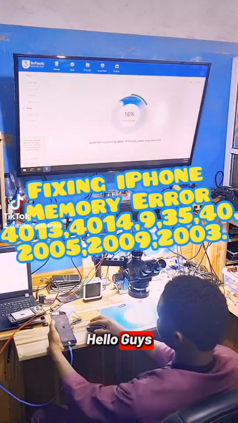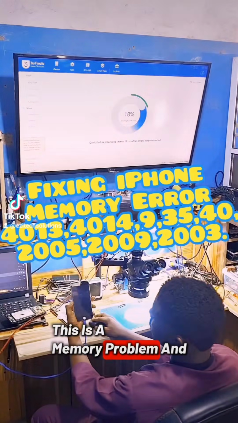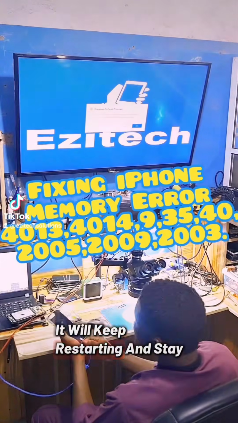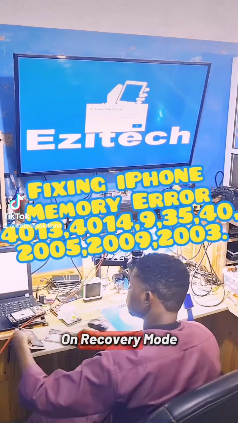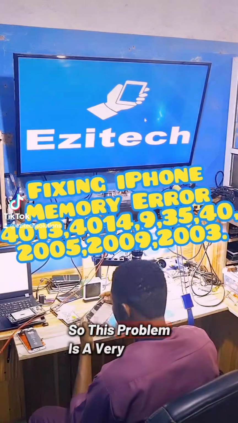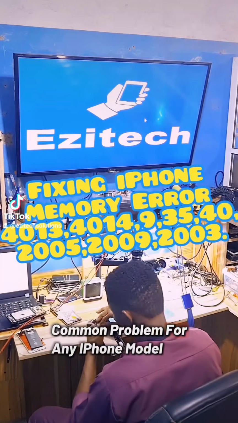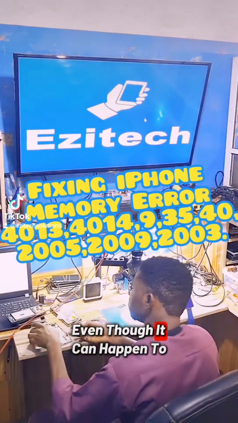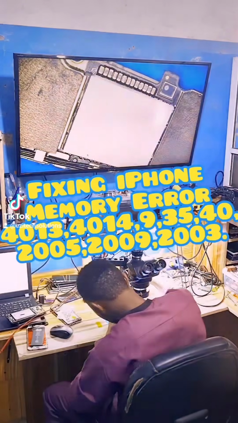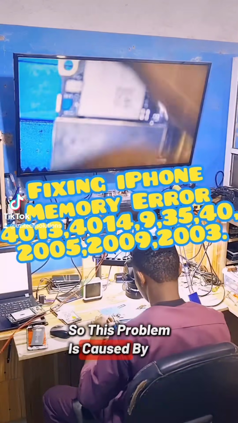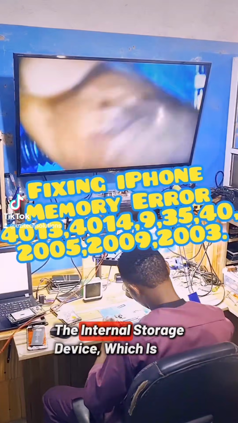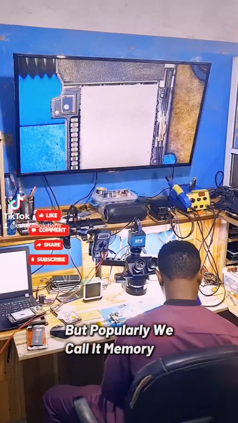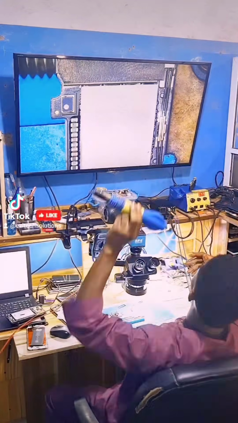Hello guys, this is a memory problem, and when you try to flash iPhone, it will keep restarting and stay on recovery mode. So this problem is a very common problem for any iPhone model, especially the old ones, even though it can happen to any iPhone model. So this problem is caused by the internal storage device, which is NAND, but popularly we call it memory problem.